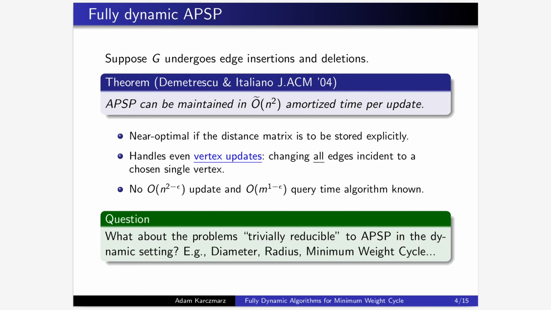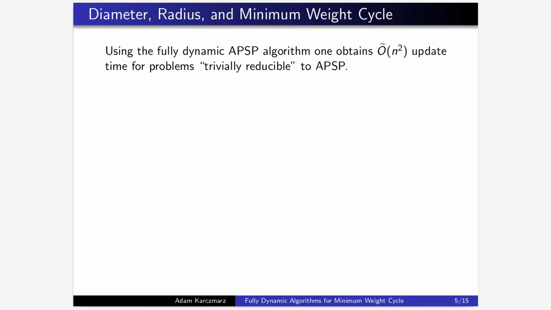A good question to ask is whether some problems that are trivially reducible to APSP are easier in any way in the fully dynamic setting. This is especially interesting for problems whose output is a single number, like diameter, radius, or minimum weight cycle. Note that for these problems, the n-squared output lower bound does not apply. And indeed, this question has been asked before.